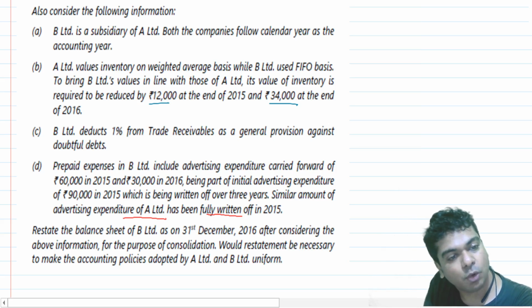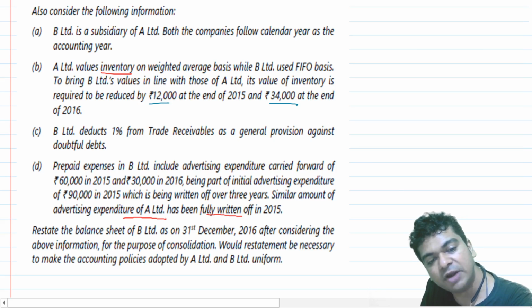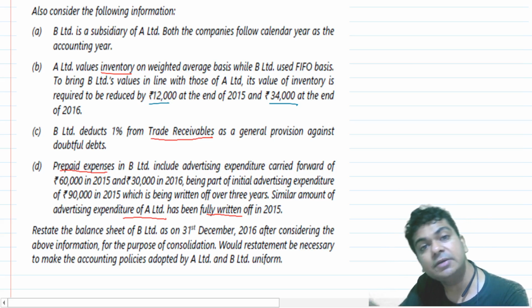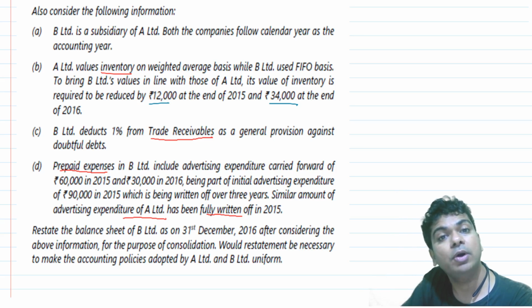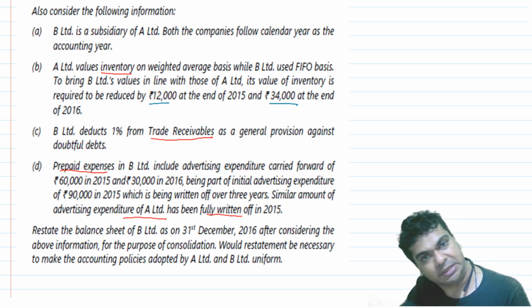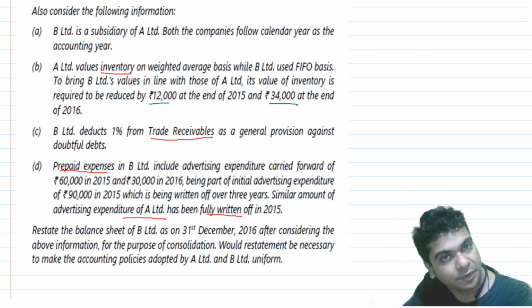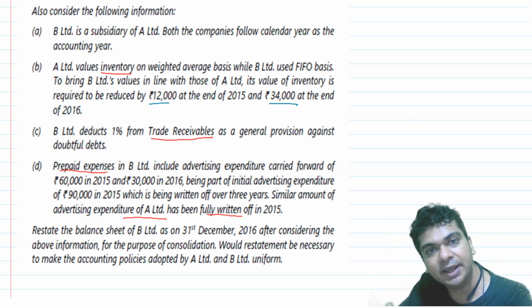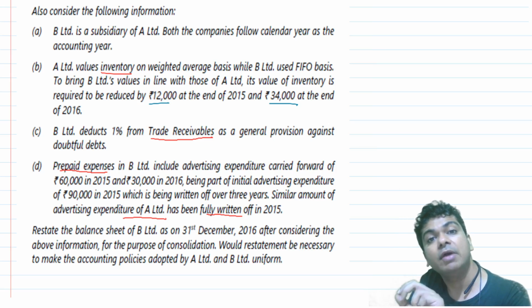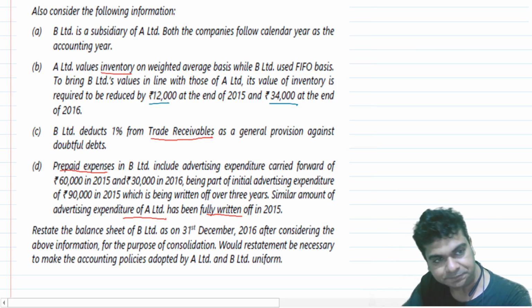See, in B they have given you an item of inventory. Then in part C they have given an item of trade receivables. And in D they have given prepaid expenses. All the three items are lying on the asset side. So accordingly the assets will get affected and the corresponding effect will be given in the reserves. Right? If any additional expenditure is to be debited, then obviously my P&L will reduce. If any expenditure provided is reversed, then obviously my P&L will increase. So depending upon the information which they have given, we will have to give effect in our results.